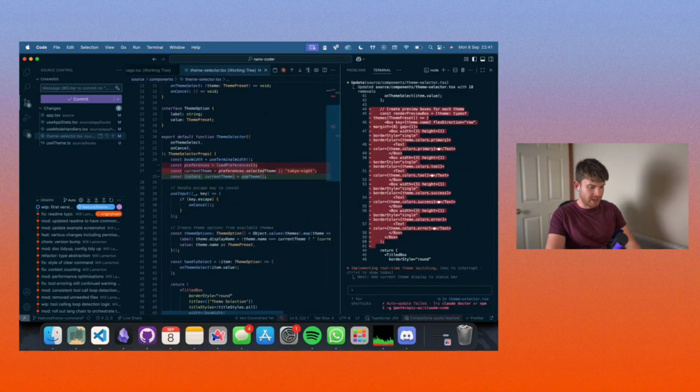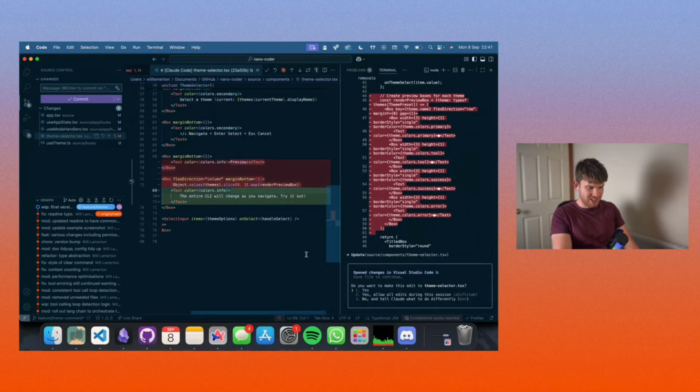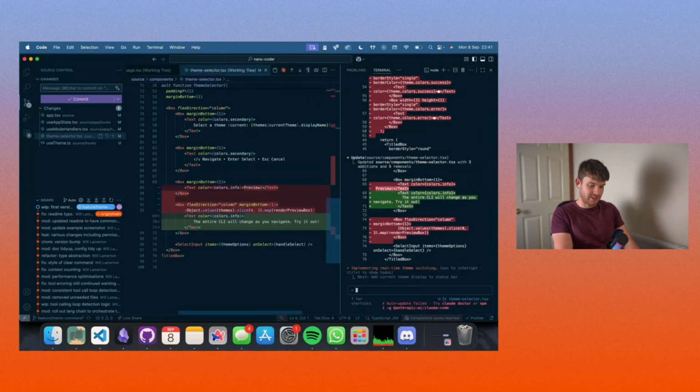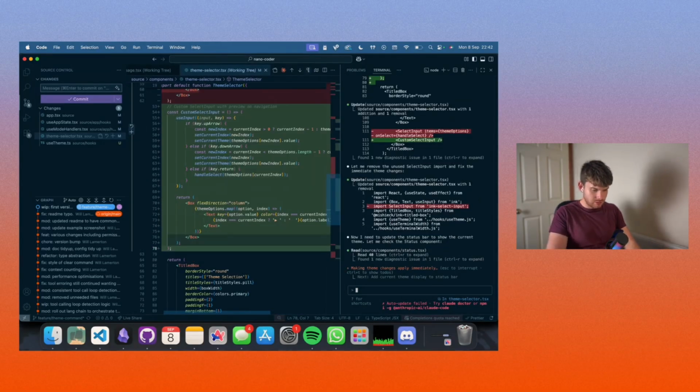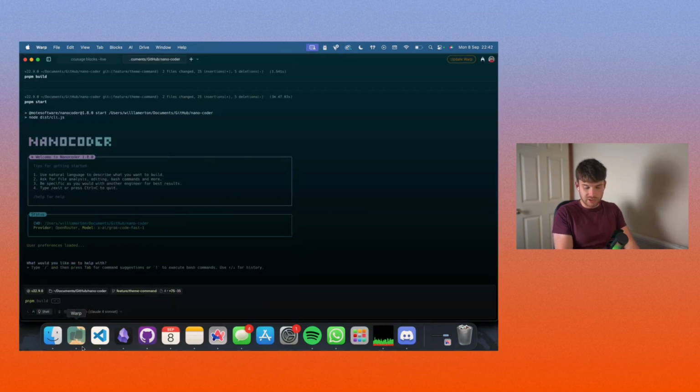Yeah, cool. Don't want that. Hated it anyway. God, the entire CLI will change as you navigate. Try it out. Fantastic. It's a clever thing. It knows how to create a good user experience. All it needs to do is be told what experience it needs to do. Well, it seems to be moving on. Let me just build this. Let's see where it sits for a second.